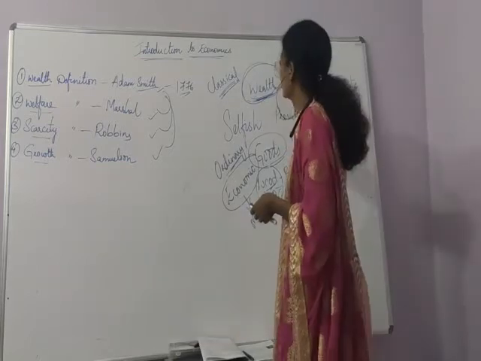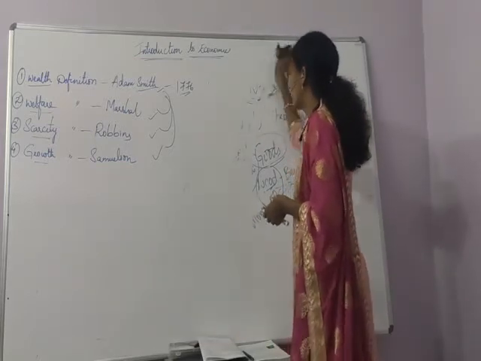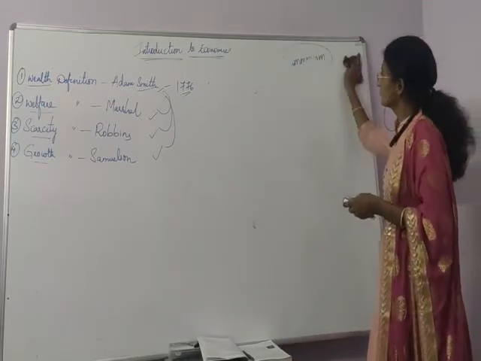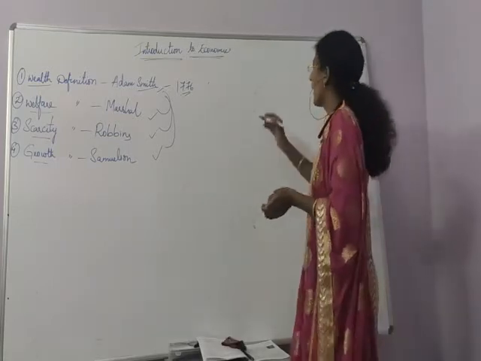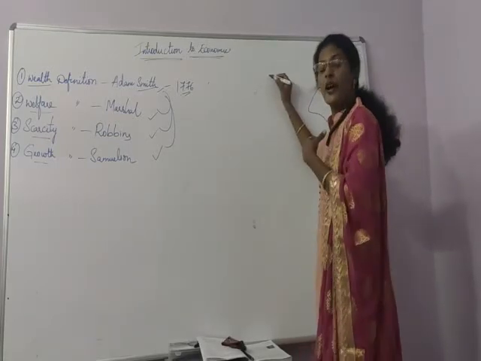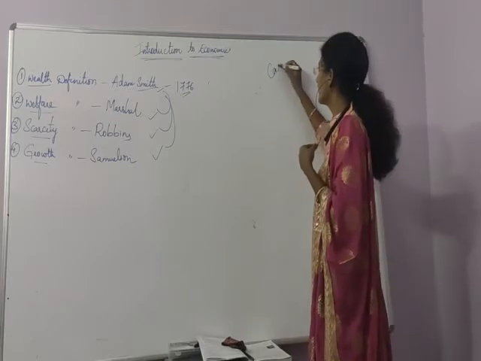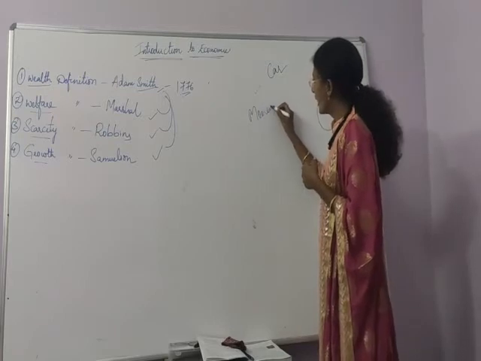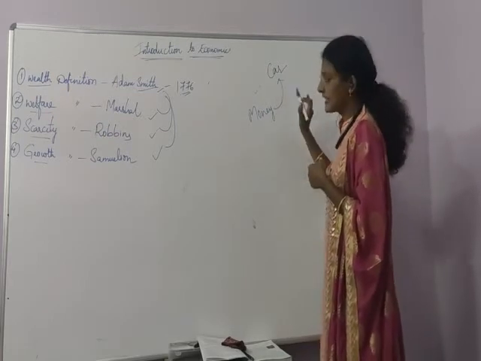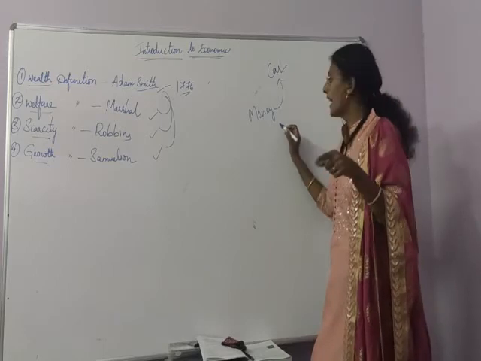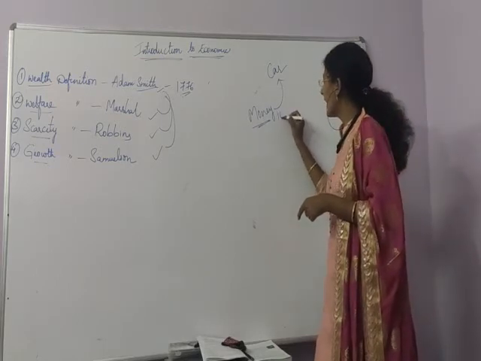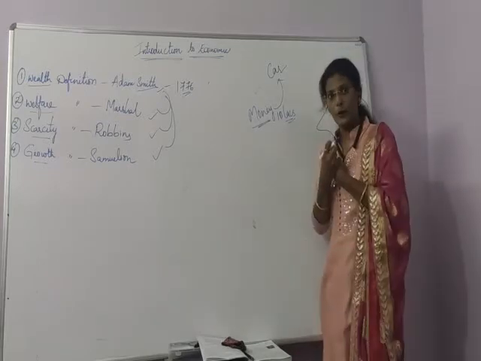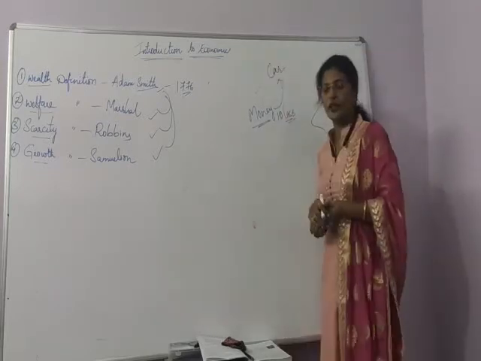Ma'am, we are unable to understand what you are teaching. Okay, see clearly. I have money with me. Okay, I have 10 lakh rupees with me. But if I have 10 lakh rupees, will a car be in front of my house?